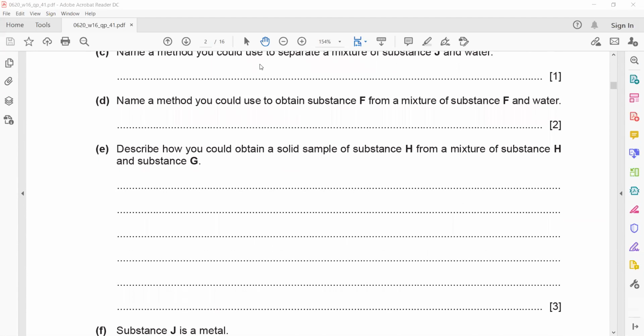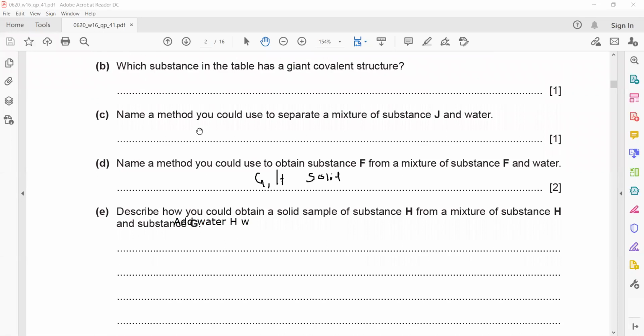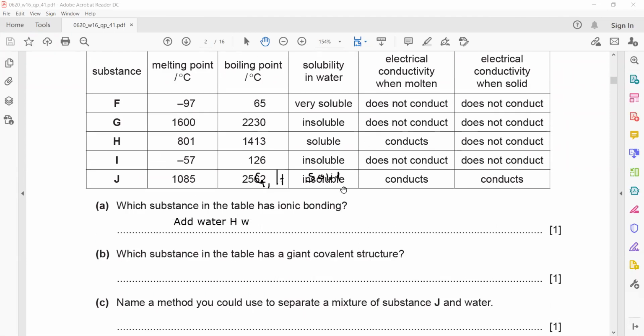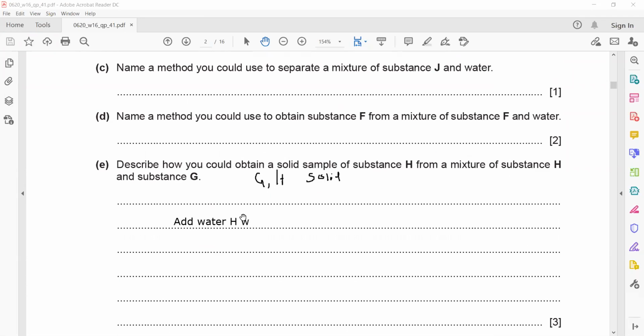So first thing, if we have G and H, both are solid at room temperature. So what we will do, first we will add water. Why we add water? Because we will add water to make an aqueous solution or dissolve. So we will add water, and what is the effect of water? H will dissolve because H is ionic compound, and G will not dissolve.